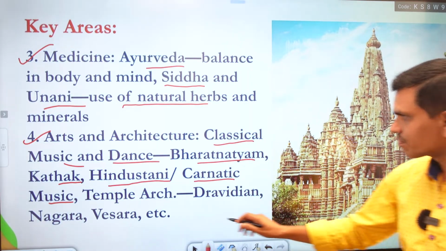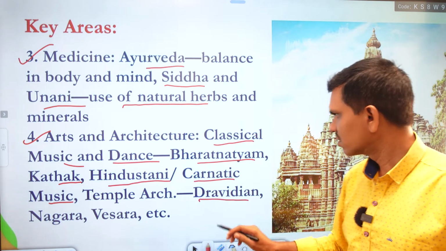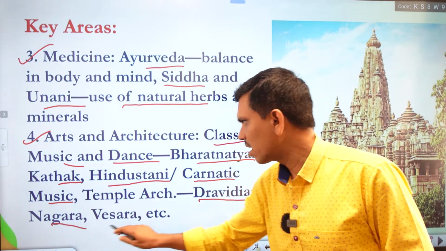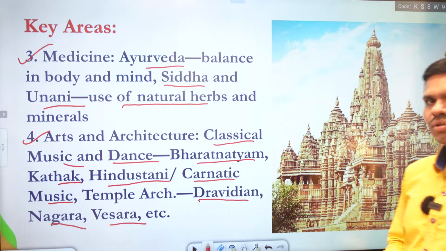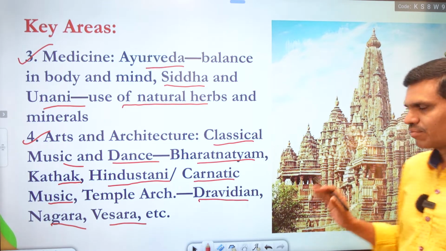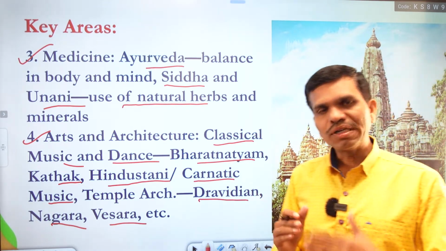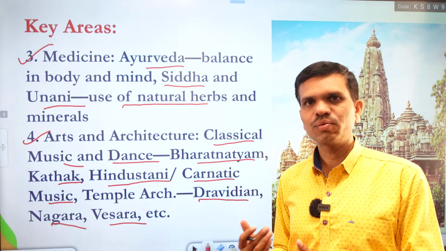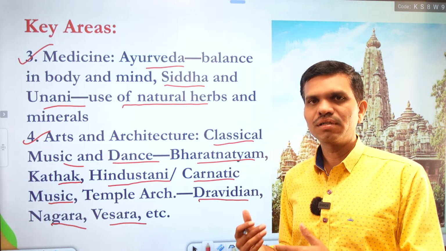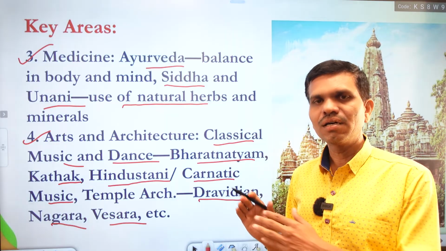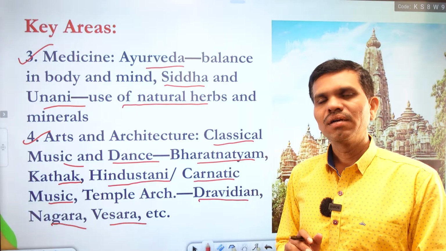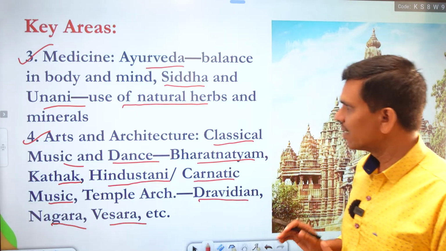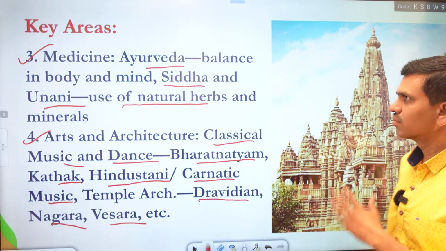Here we have the temple architectures like Dravidian, Nagara, Vesara, and this is the Khajuraho temple. If you visit Khajuraho, you will find how rich the architecture was in ancient India. And now we are revisiting all those architectures. We are rediscovering this ancient knowledge and these ancient texts and ancient systems which were present in ancient India. So this is the fourth area.